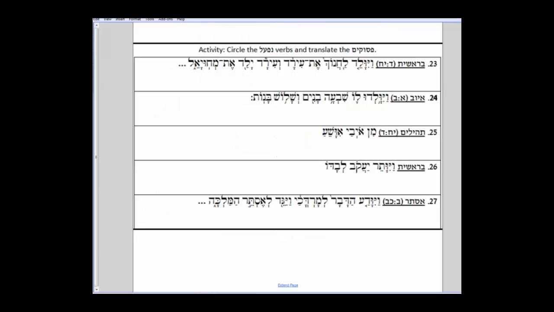Good. Okay, so let's look at 23. Let's do this in action. What's yivaled? My shoresh is yalad. Right? It's Niphal and my aleph. So it means he was born. Arod was born. Arod yalad in Niphal. What's Arod yalad in Niphal? Arod was born. Niphal. So it's complicated, right? Because Arod is a male. So how can he give birth?